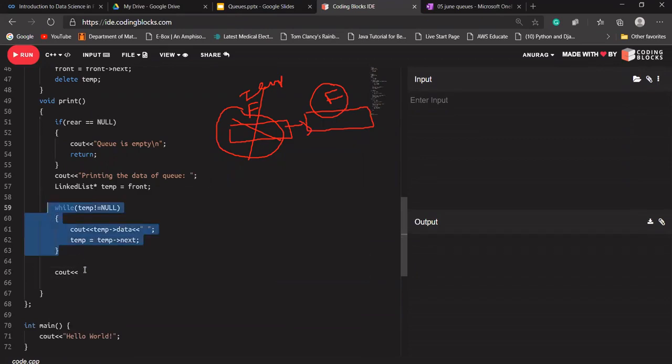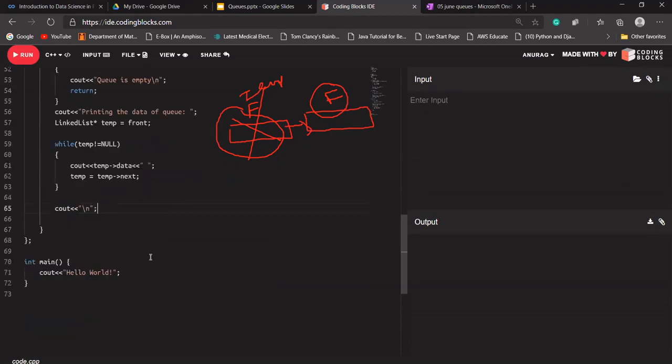So if temp is equal to null, do not do anything, just break this loop. And print a new line here as well. Okay. Let's try to quickly run our code.